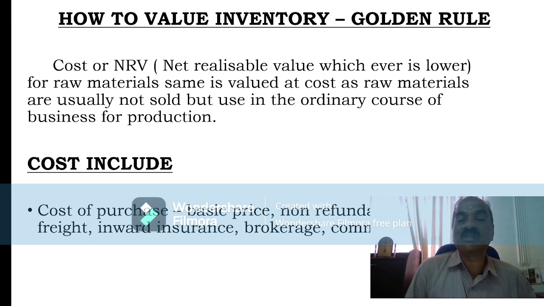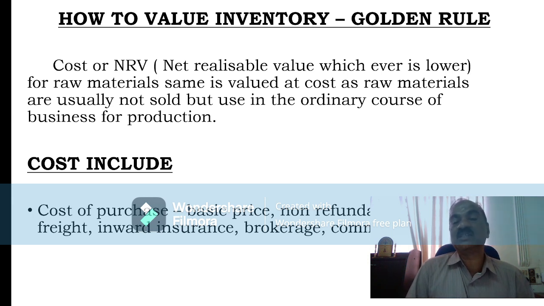And in the case of raw material, cost alone need be considered usually, because raw material is never intended for sale, but the intention is to hold that item for manufacturing, or it is used for conversion to work in progress, and finished goods are sold after finishing the work.